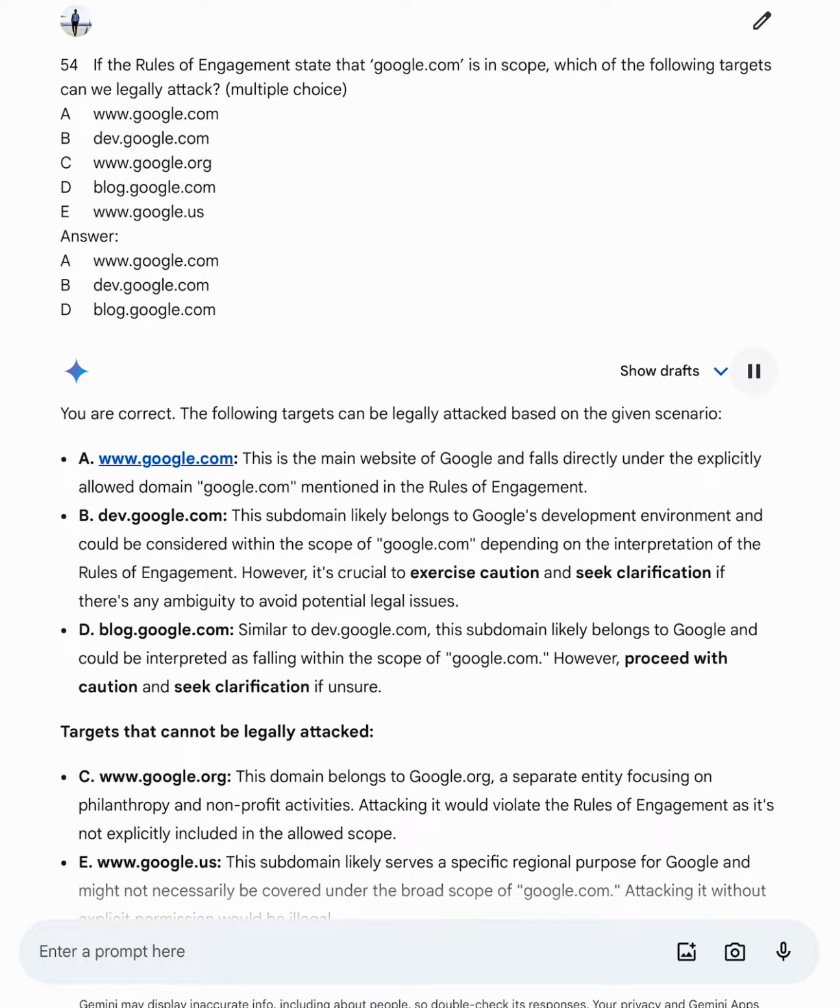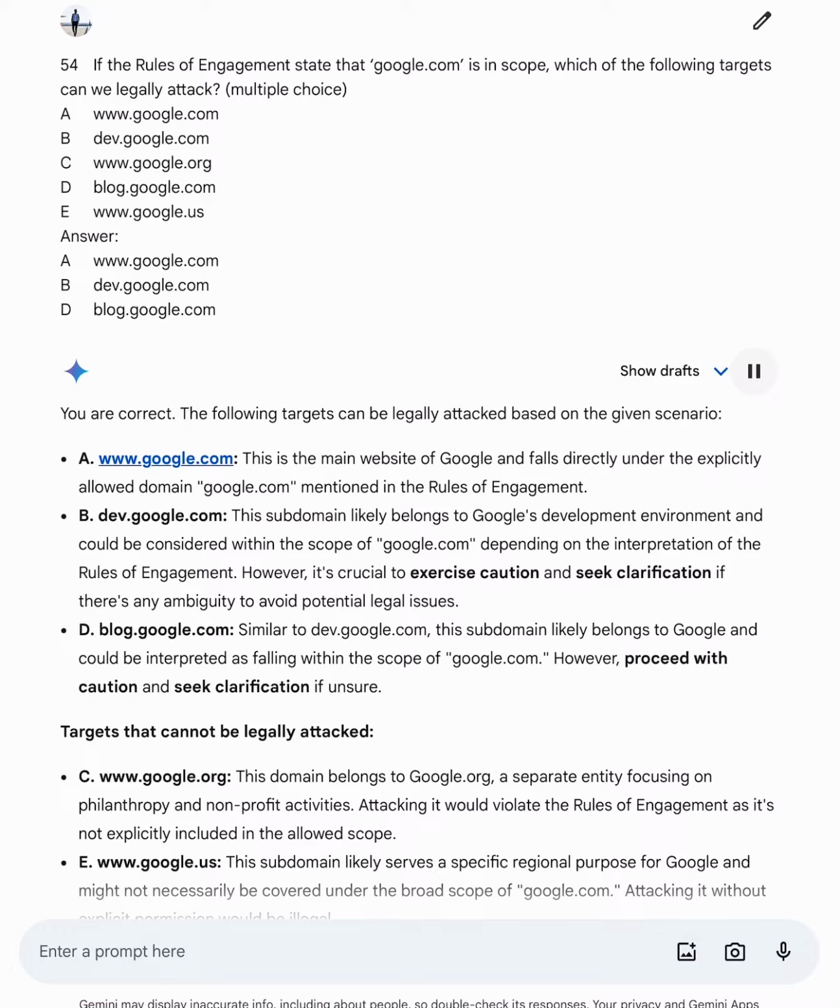B. Link to Google. This subdomain likely belongs to Google's development environment and could be considered within the scope of link to Google, depending on the interpretation of the rules of engagement. However, it's crucial to exercise caution and seek clarification if there's any ambiguity to avoid potential legal issues.